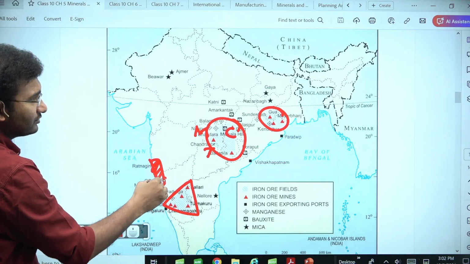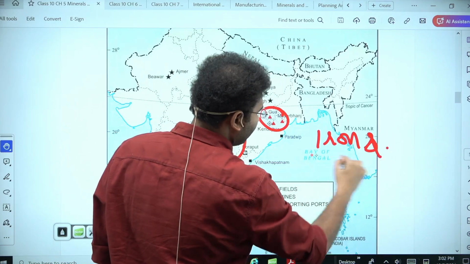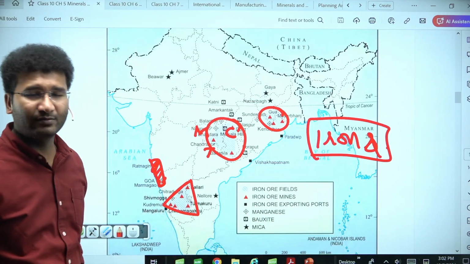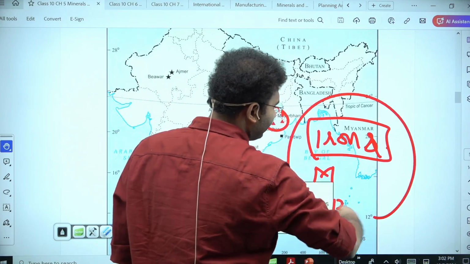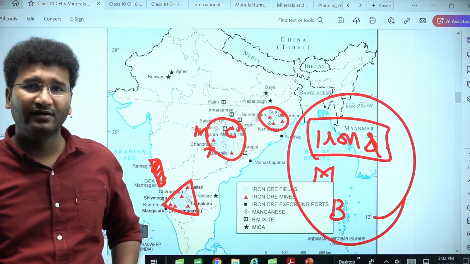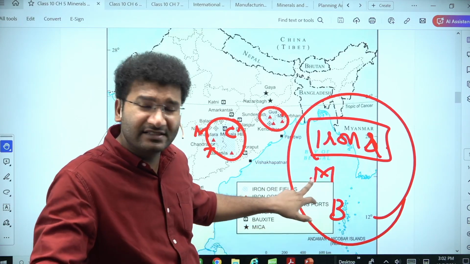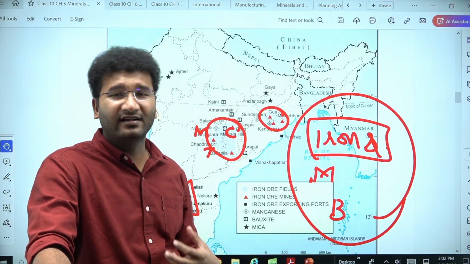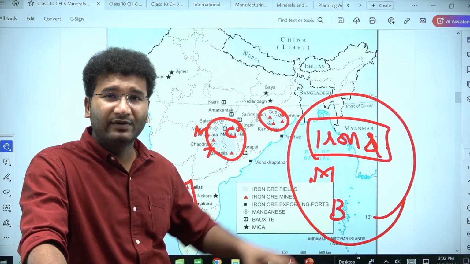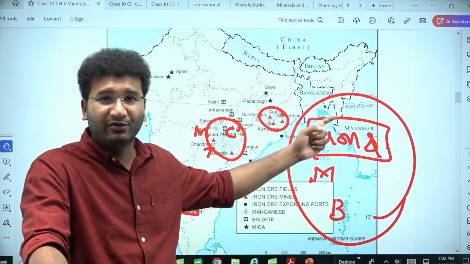These are the areas where you will find the majority of the iron, manganese and bauxite. See, these three are very important. Why is iron important? Because it leads to the development of basic industry. Why is manganese important? Because if you mix iron and manganese together, it will give you an alloy. Alloy is a stronger material as compared to normal iron.